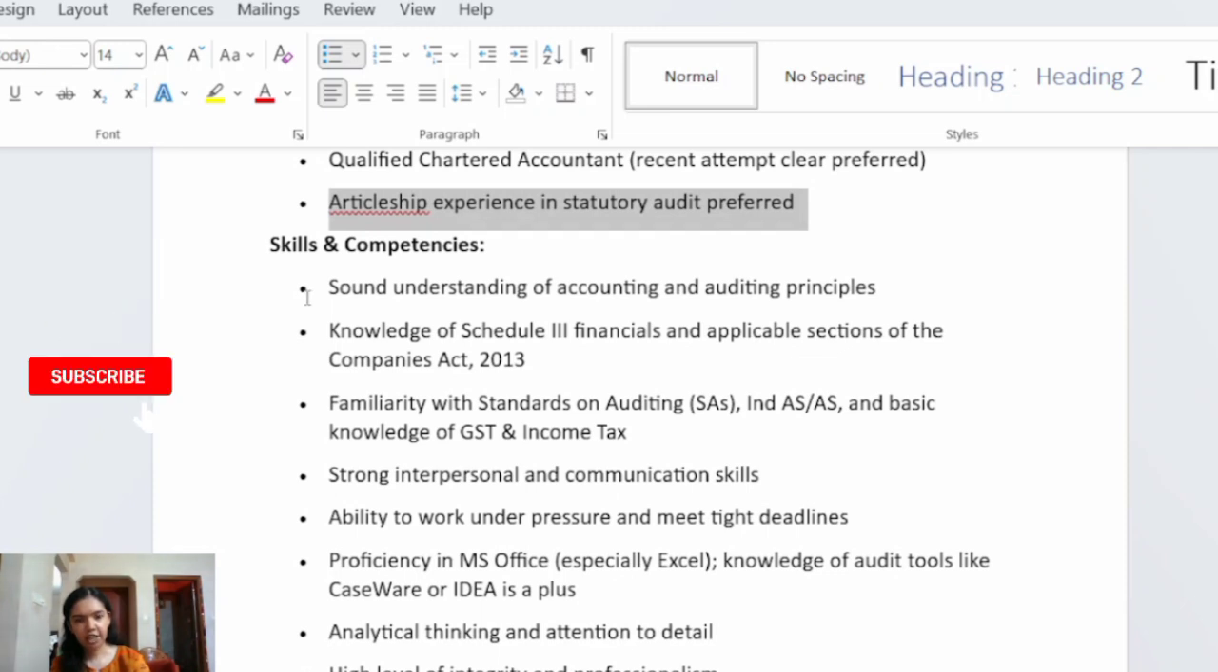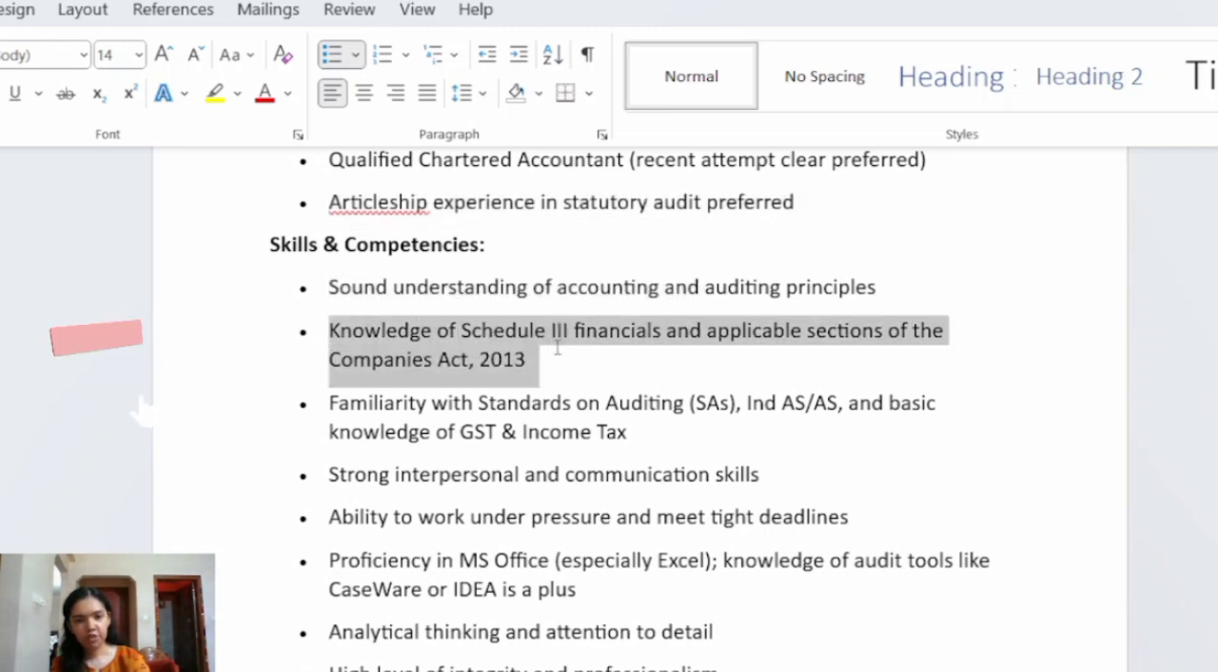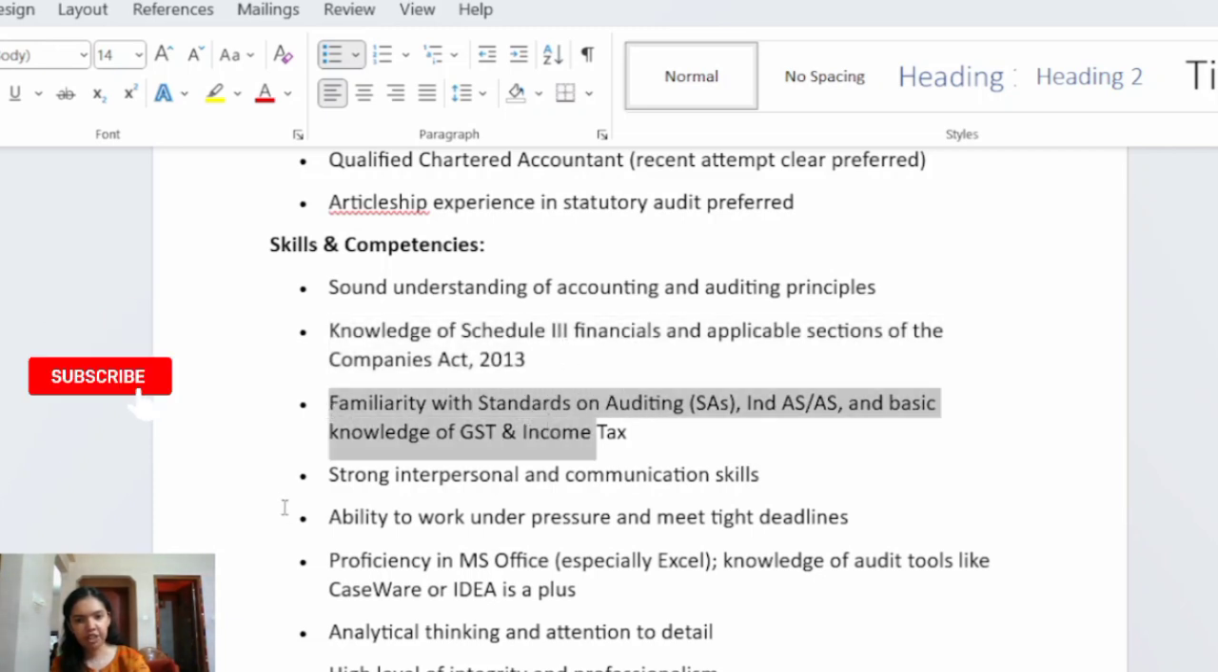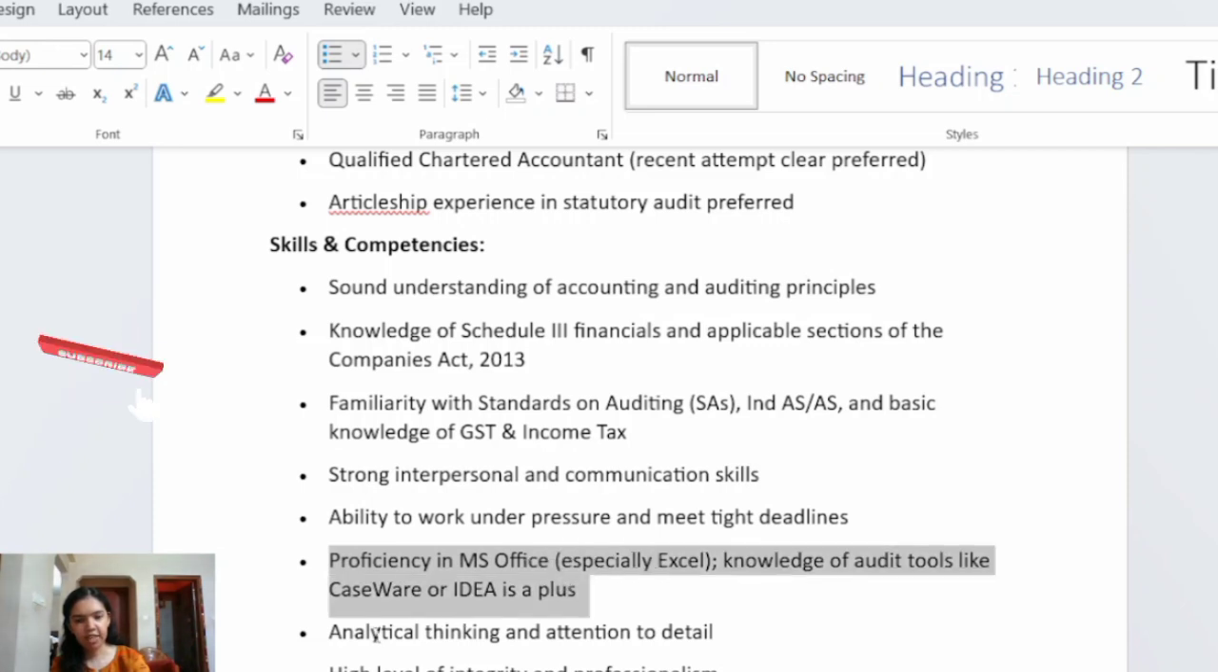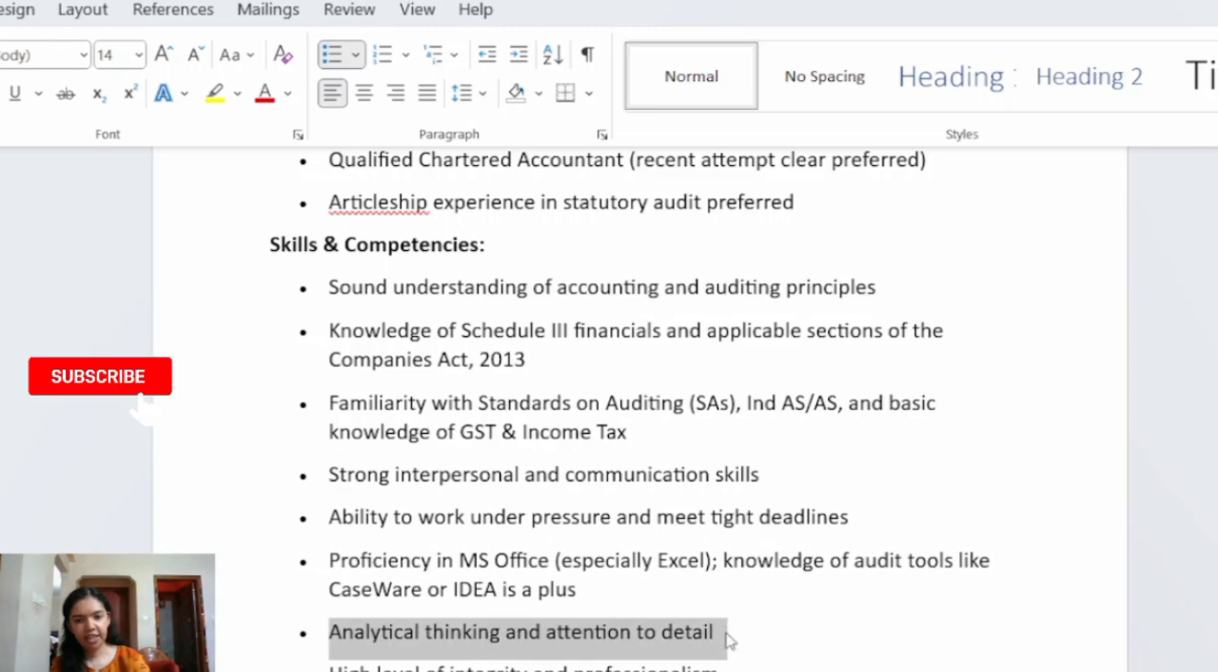That is sound understanding of accounting principles, auditing principles, knowledge of Schedule 3, familiarity with standards on auditing, GST, income tax, strong communication skills, ability to work under pressure and meet tight deadlines, proficiency with MS Office tools, Caseware, IDEA, analytical thinking and attention to detail, high level of integrity and professionalism. And experience is 0 to 1 year required, and freshers are also welcome.